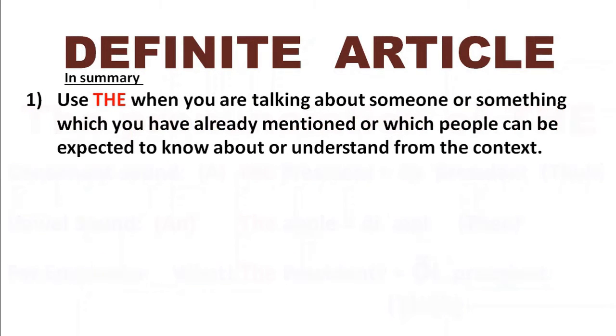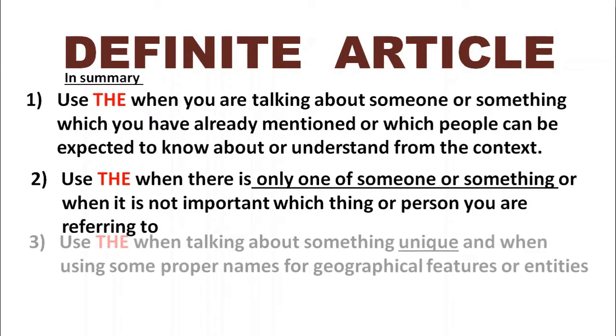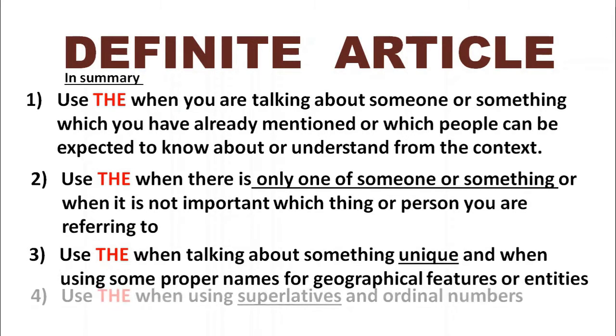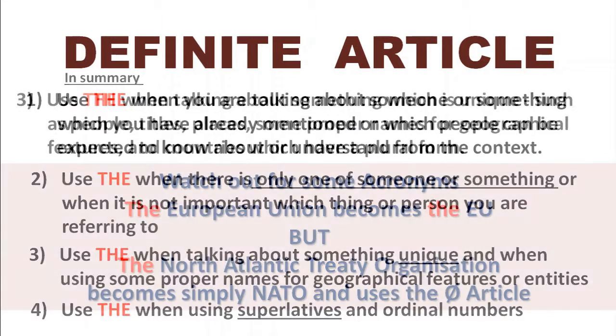So that's it for the definite article. Just to summarize, use the when you're talking about someone or something which you've already mentioned, or which people can be expected to know about or understand from the context. Or use the when there is only one of something, someone, or when it's not important which thing or person you're referring to. And in the same kind of theme, use the when talking about something unique, when there's only one of something, like a geographical feature, or when you're talking about superlatives. And once again, ordinal numbers, when we use an ordinal number before a noun, we normally use the definite article. So that's it for definite articles.